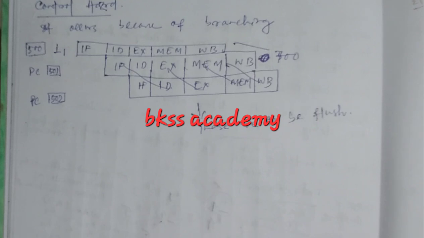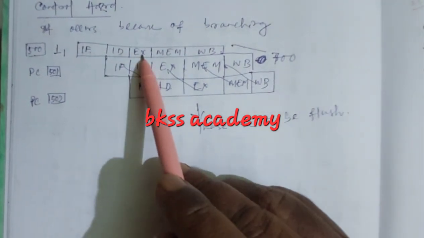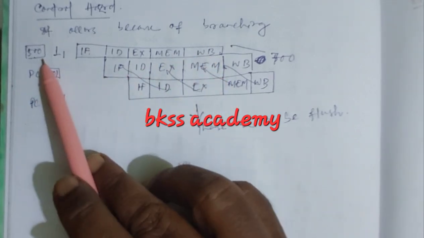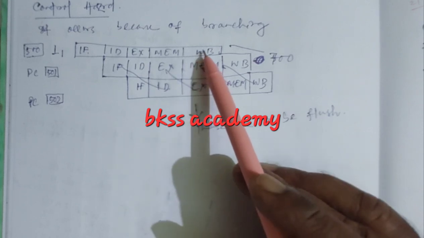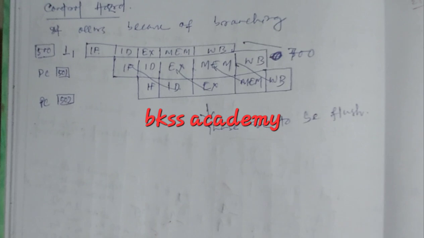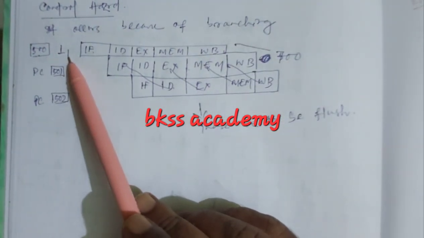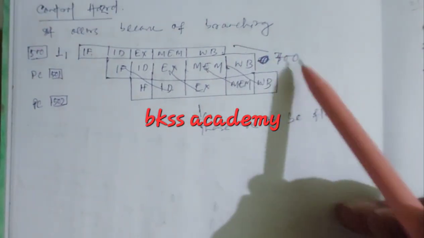This is the control hazard. It occurs because of branching. Suppose there are instruction fetch, instruction decode, execute, memory and write back. Suppose 500 is in the program counter for instruction 1. Instruction 1 will be executed and its output will be 700.